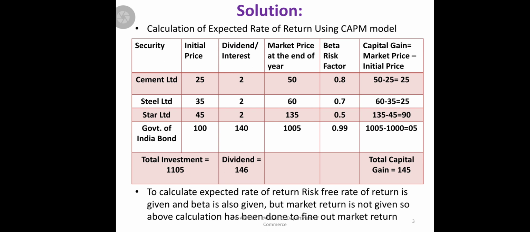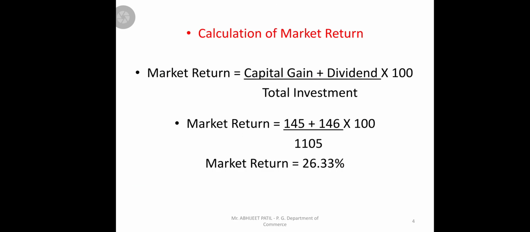This information we can use to find out market return. So let's find out market return. See the formula: market return is equal to capital gain plus dividend divided by total investments. As we calculate capital gain of each security including your bonds, that is 145, dividend plus interest we get 146, multiply with 100, and total investments means how much amount we invested in the beginning. So we get 145 plus 146 divided by 1105, multiply with 100, and market return will be 26.33,